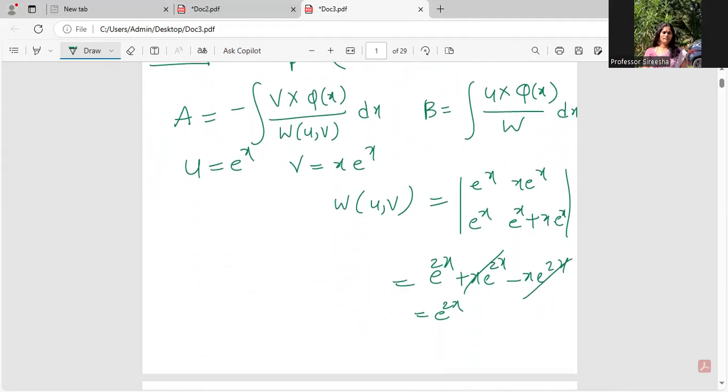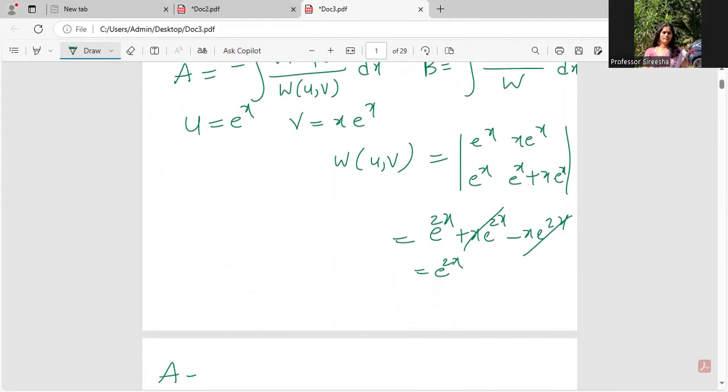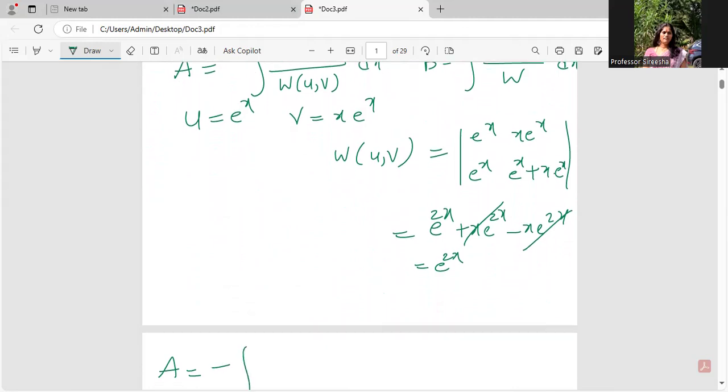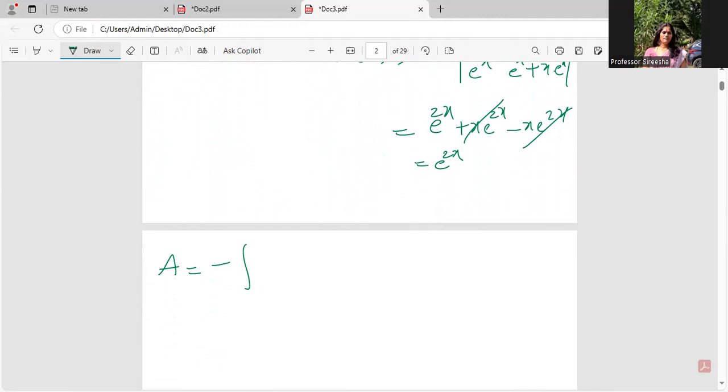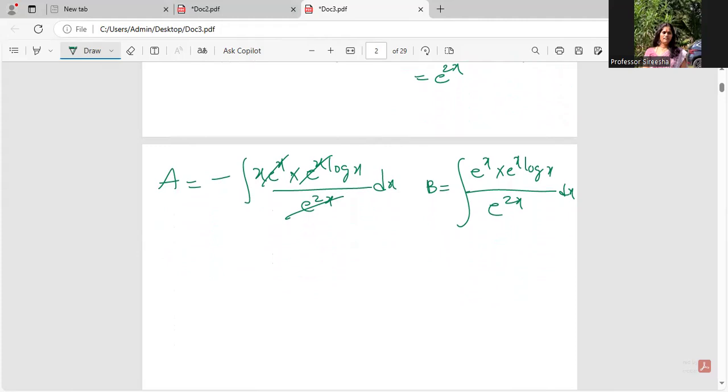Now let's proceed to find the values of A and B. A is minus integral of V, which is x e power x, into Q of x, which is given as e power x log x, by e power 2x. This and this get cancelled off, dx. B is integral e power x into e power x log x by e power 2x dx. I need to remember the integral of log x formula to find the solution.